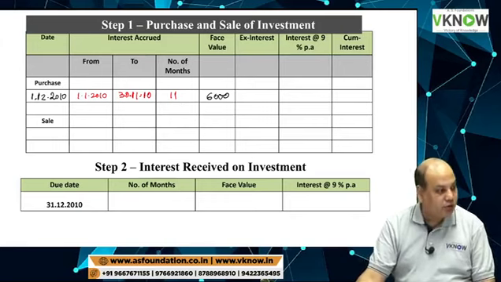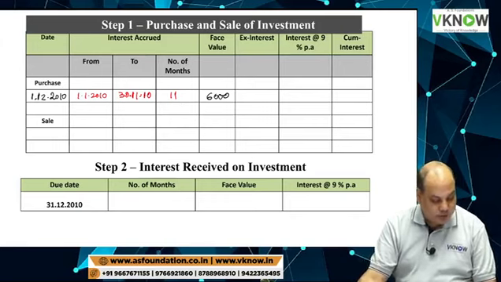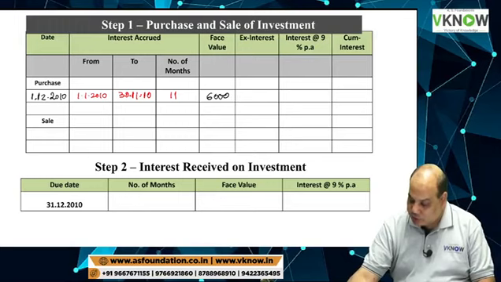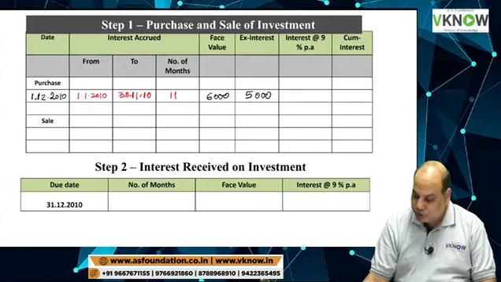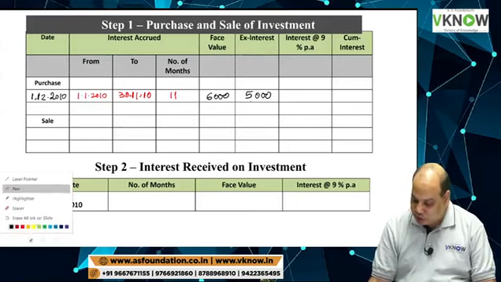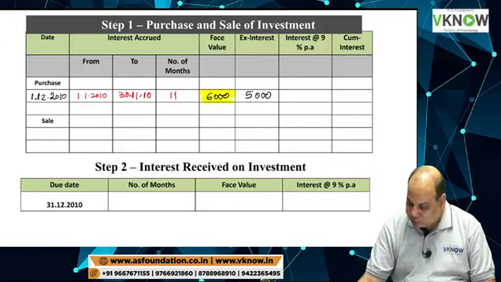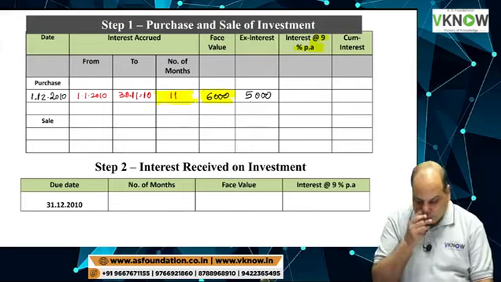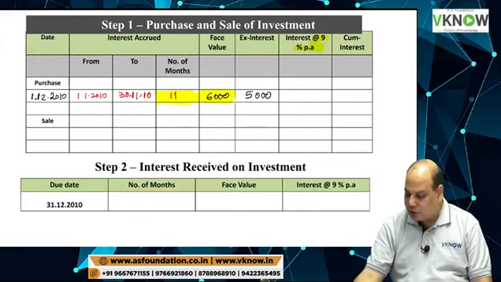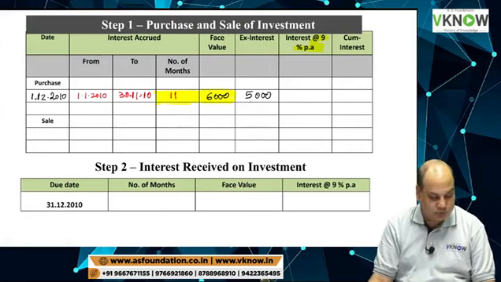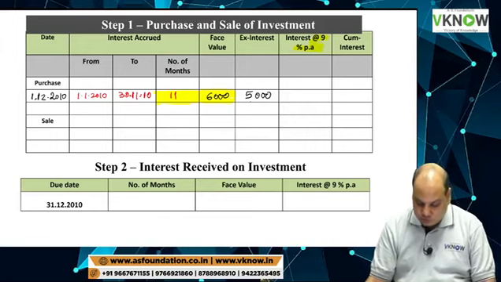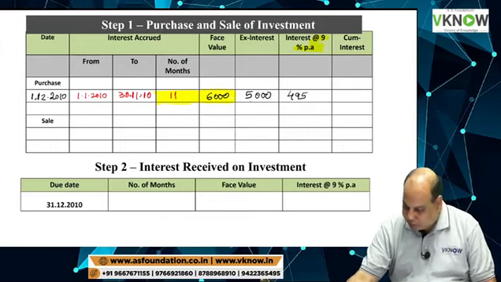Now next thing is we need to check in the question whether we purchased on ex interest basis or cum interest basis. This was purchased for 5,000 ex interest. It is written in third line. You have to calculate interest on face value at 9% for 11 months. Multiply 6,000 into 9% into 11 by 12, and that will give you interest amount. So the interest amount comes to 495.